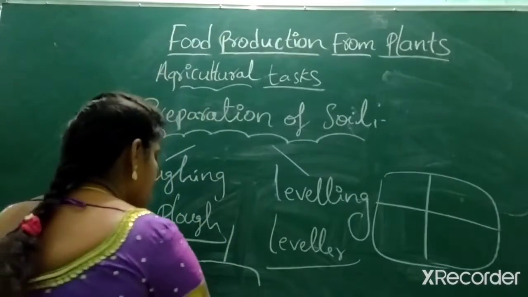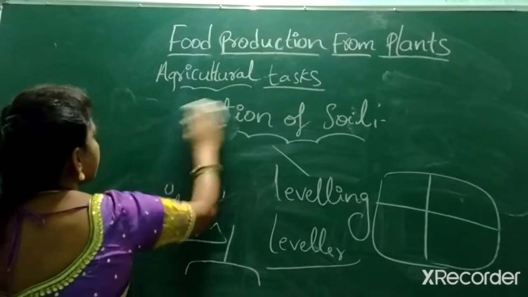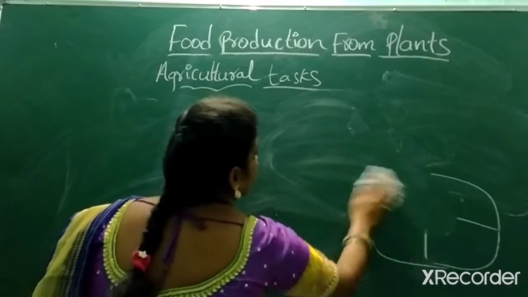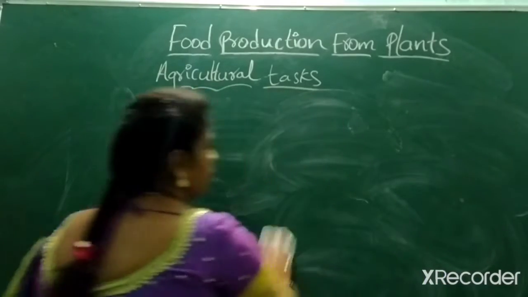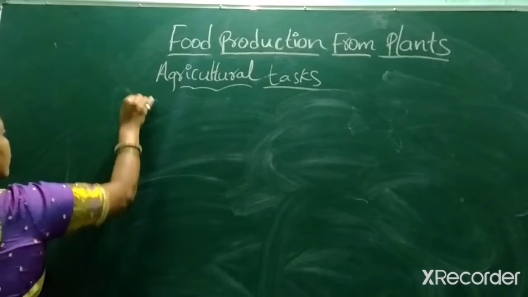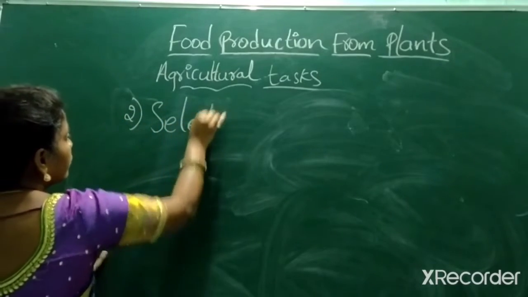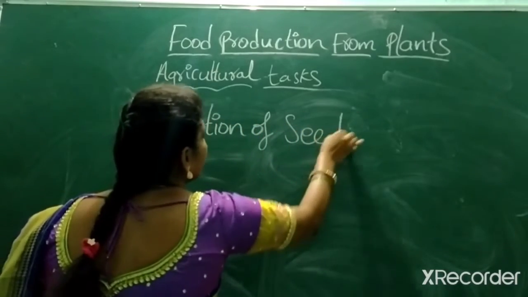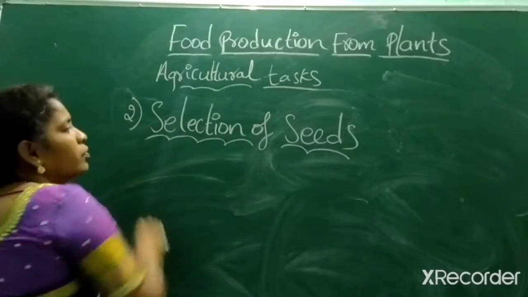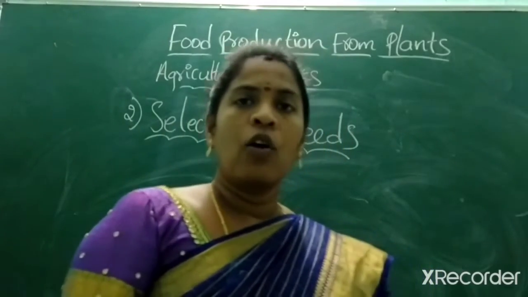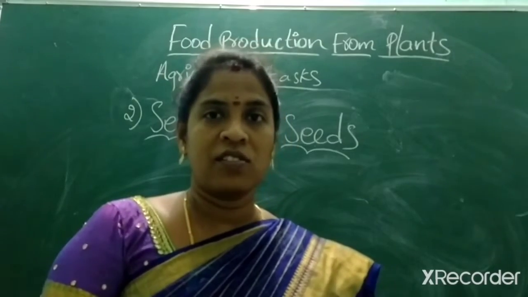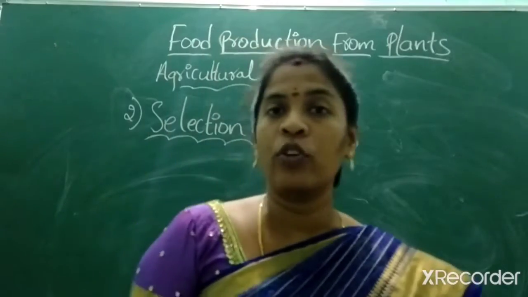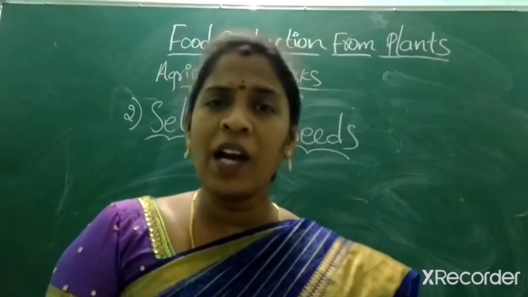Next, the second one is selection of seeds. What is selection of seeds? The second step is sowing, but first we have to select the seeds before sowing them. Why do we have to select the seeds?